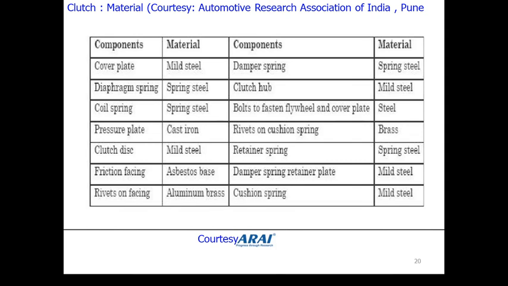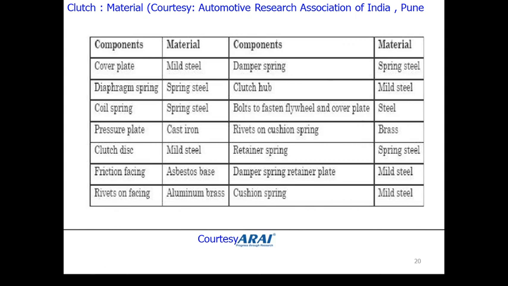Okay, so we'll see this material list of the clutch components, adopted from ARAI, Automotive Research Association of India, Pune. Talking about the components, the cover plate, the outer housing, is made of mild steel. Diaphragm spring is made of spring steel, coil springs are made of spring steel, pressure plate cast iron, clutch disc mild steel, friction facing asbestos base. We have discussed the coefficient of friction is 0.3 to 0.4.